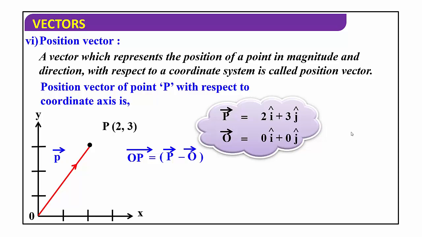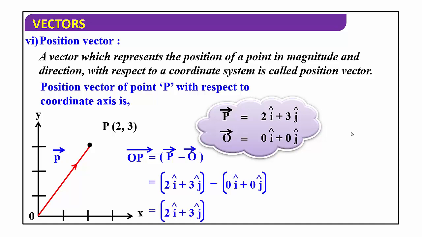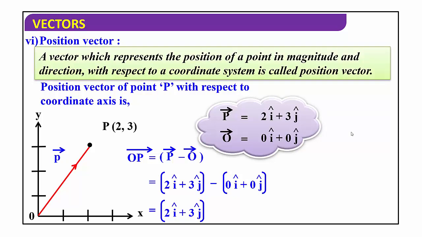Vector P is 2 i cap plus 3 j cap minus vector O, that is 0 i cap plus 0 j cap. Minus of 0 i cap 0 j cap means again we get the same answer, 2 i cap plus 3 j cap.